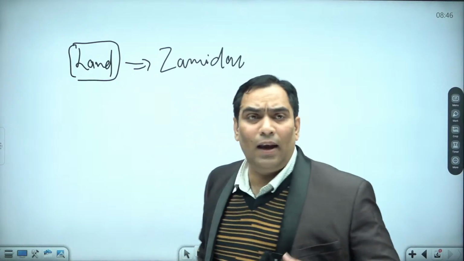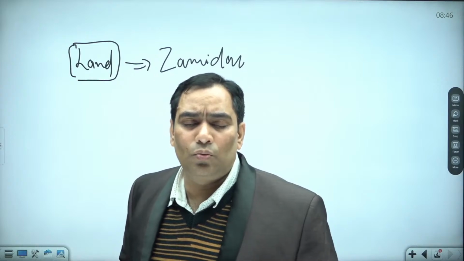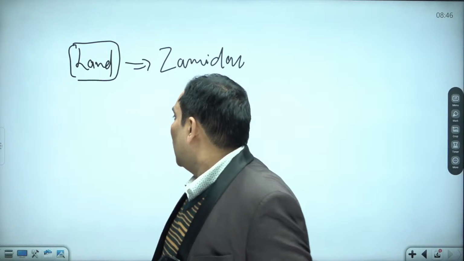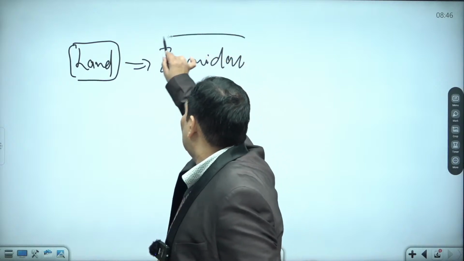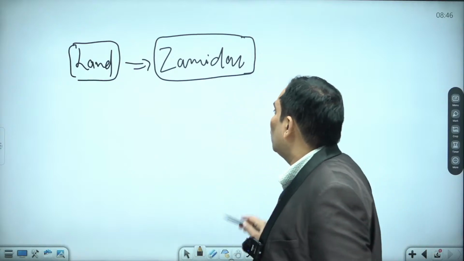Although the land belonged to the state, that means the ownership rights belonged to the Britishers only, they gave the rights to collect the revenue to the Jamindars.